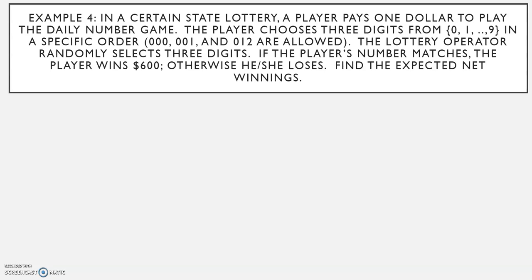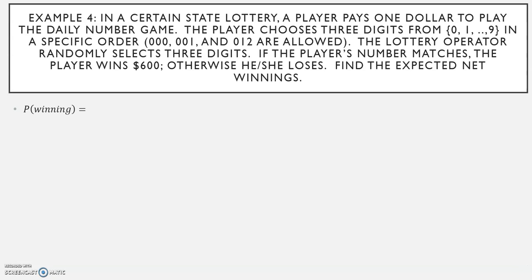Example 4. In a certain state lottery, a player pays $1 to play the daily number game. The player chooses 3 digits from 0 to 9 in a specific order. Leading zeros are allowed. The lottery operator randomly selects 3 digits. If the player's number matches, the player wins $600. Otherwise, he or she loses. Find the expected net winnings.